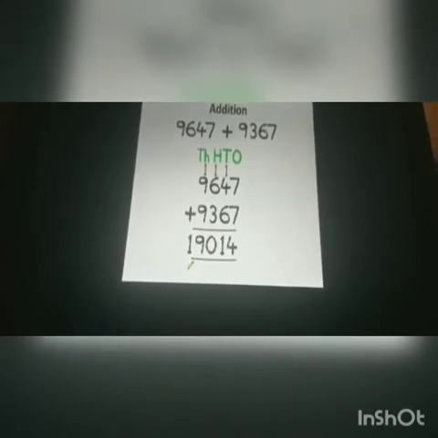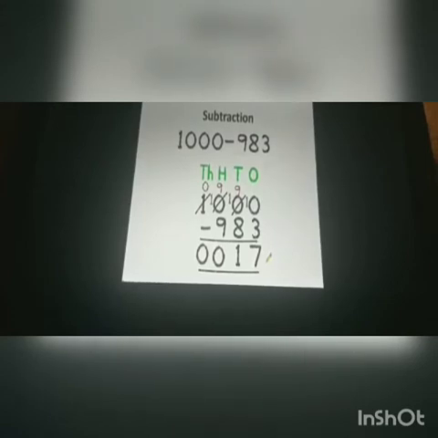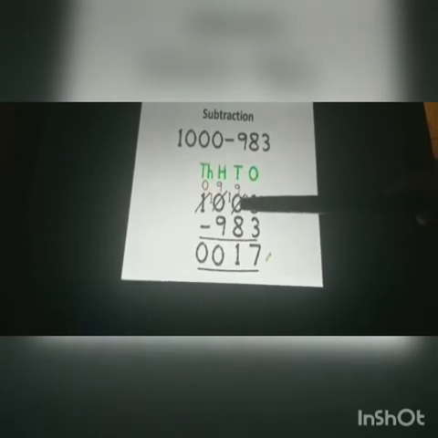Next, let's do the subtraction of two whole numbers. Here we have 1000 minus 983. So here, starting from the ones place, we cannot subtract 3 from 0. So we need to borrow. And here the tens place and hundreds place also have 0.